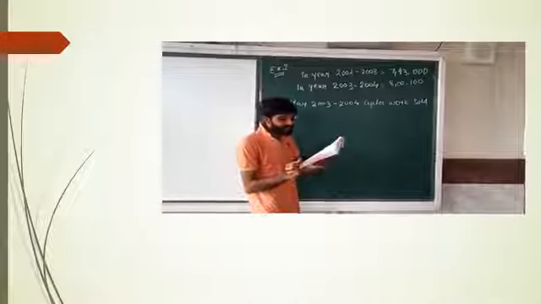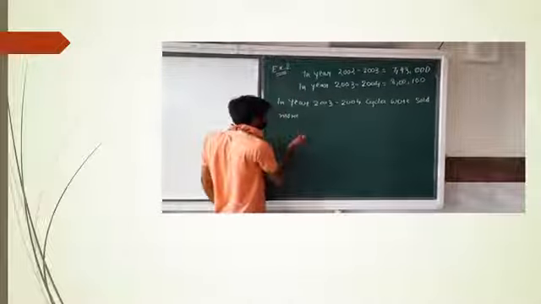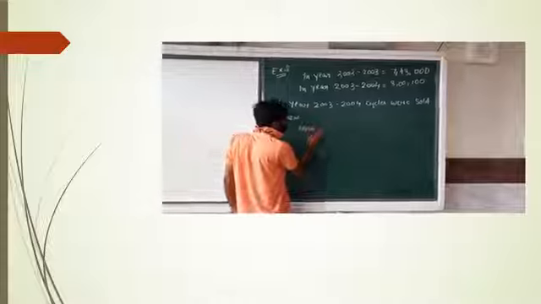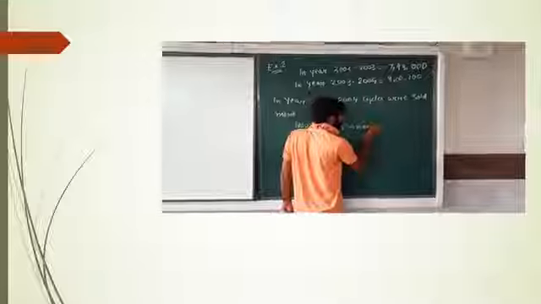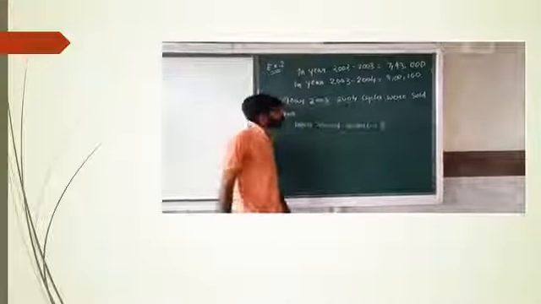And in the last line they would ask how many more. So that we have to find out. So how will we find out?